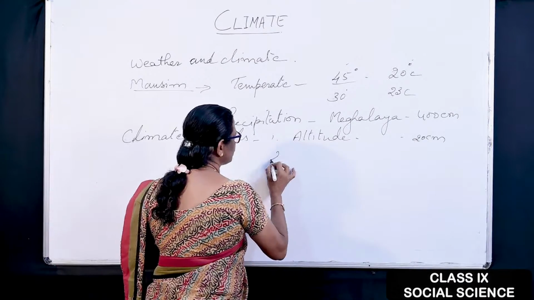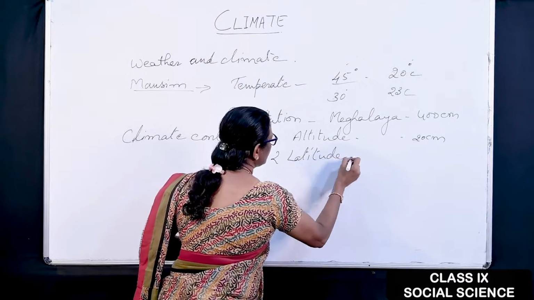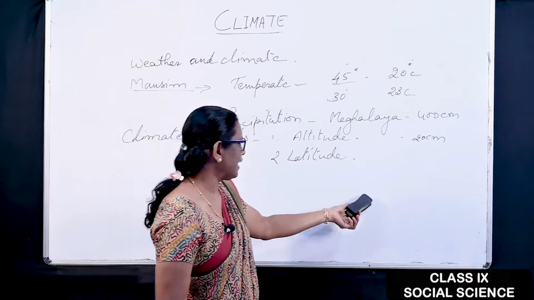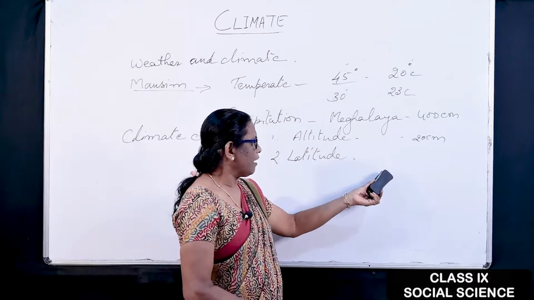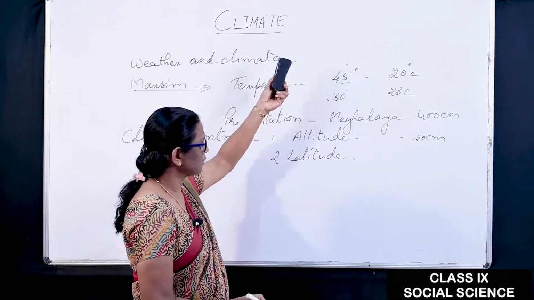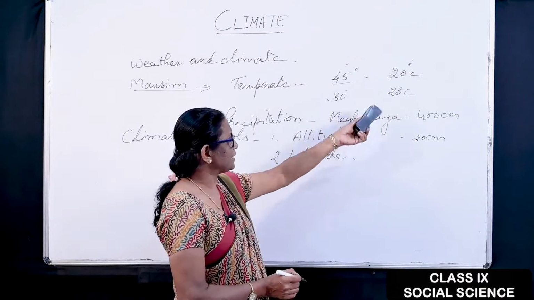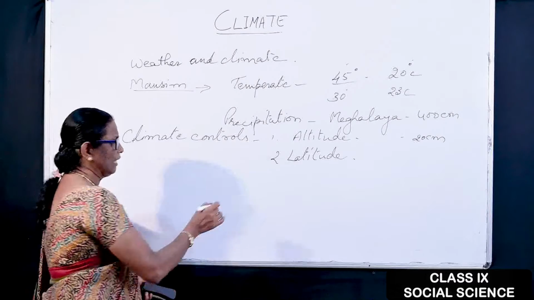Next is latitude. You know that near the equator it is very hot, and as we go from the equator to the north, towards the Tropic of Cancer, etc., the temperature decreases. As we reach the pole, the temperature is very low.